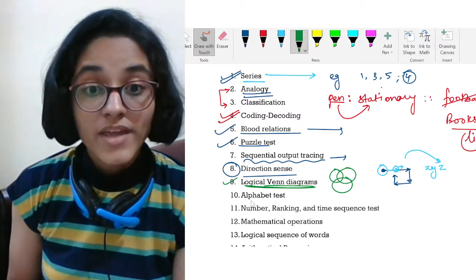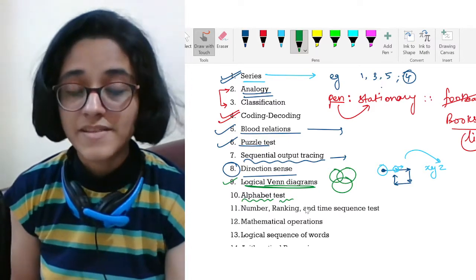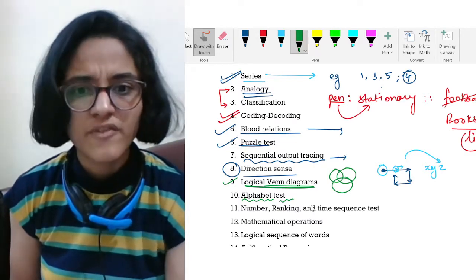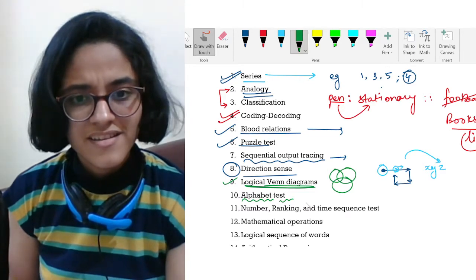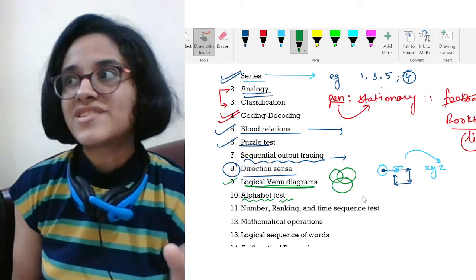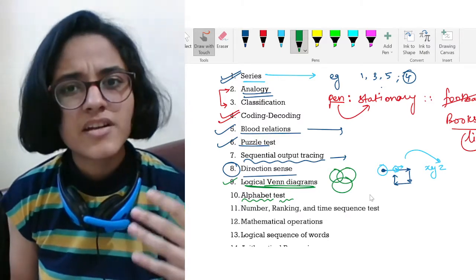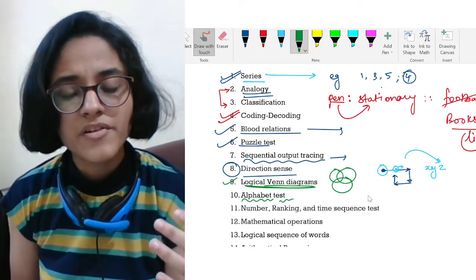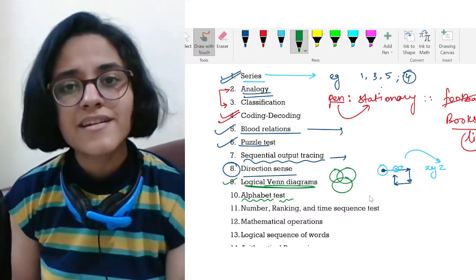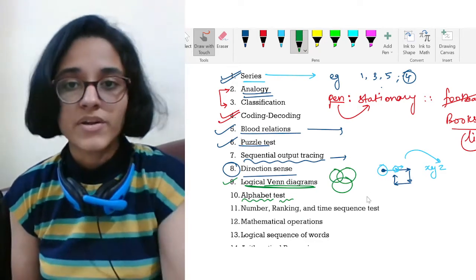Next we have alphabet test. Okay, so the name says alphabet and then test. That means you would be surrounded by alphabets. Here alphabet, there alphabet, above alphabet, below alphabet, I mean completely full of alphabets. Was I able to make myself clear? Not at all. Alphabet test will include questions such as: these are the 5 words with me, please arrange them in a dictionary series, I mean in alphabetical order, the way they would be appearing in a dictionary. And then tell me which is the first word that I will see in the dictionary. Okay, this is how they are going to ask you. Simple.